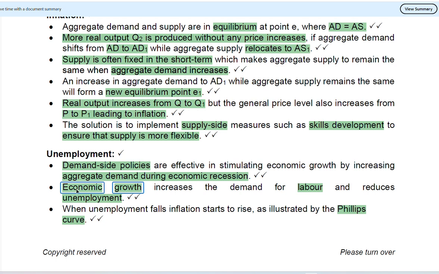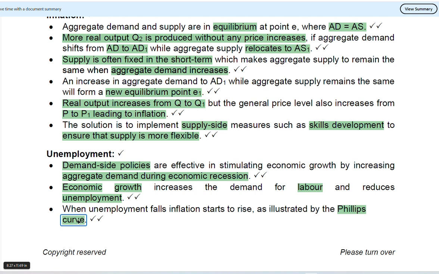Then economic growth increases the demand for labor and reduces unemployment. As I've already stated, if there's an increase in the quantity produced, that means more laborers will be used and the unemployment will then decrease. As unemployment falls, inflation starts to rise, as illustrated in the Phillips curve. So the Phillips curve explains the inflation and the unemployment. As the unemployment decreases, meaning more people are employed in the economy, there will be an issue of inflation, or it will trigger inflation.